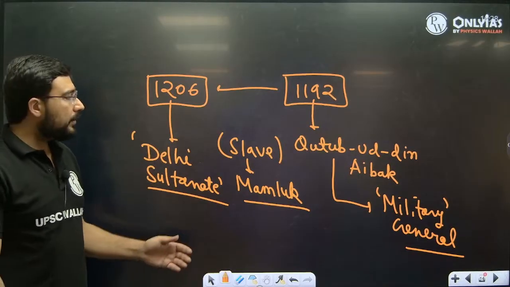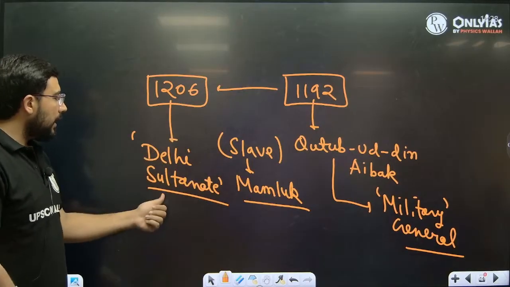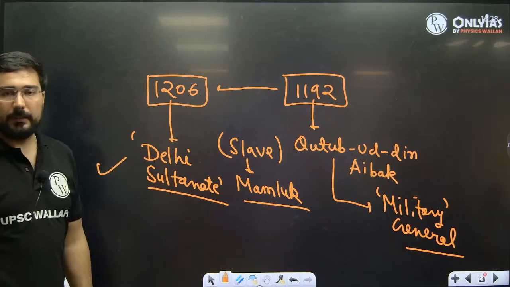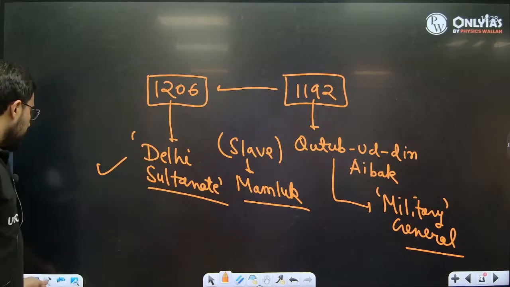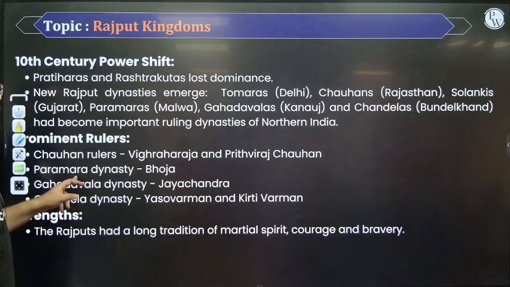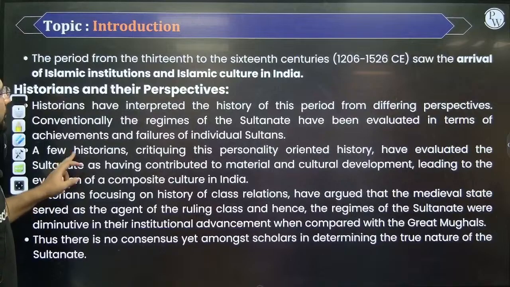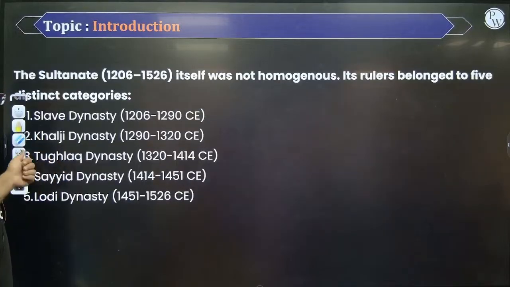empire. What did we call it? Ghuri Empire. But as soon as he dies, what is formed? An independent Delhi Sultanate. This is what is known as the beginning of medieval India. Okay? This is the beginning of medieval India. And naturally, we have a large number of sources to understand this Delhi Sultanate.